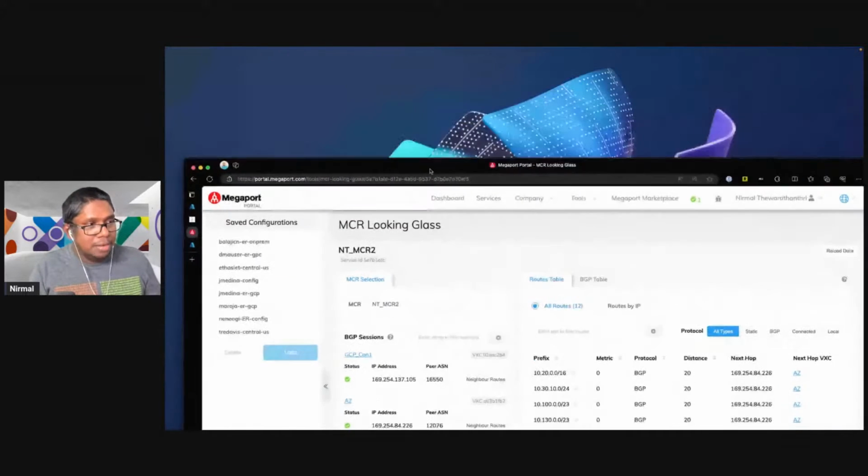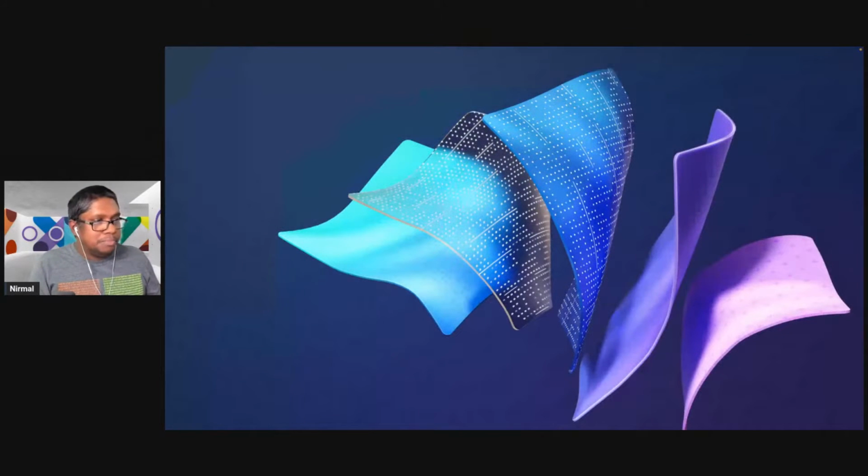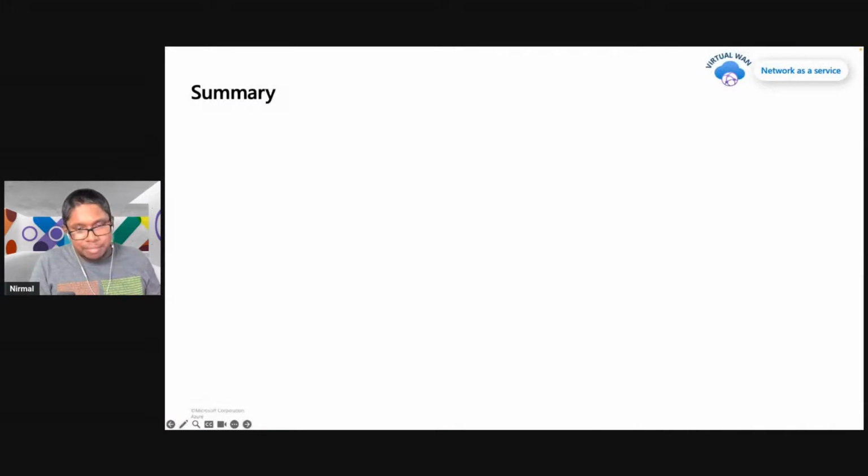So that's a very quick demonstration of how route maps works, and route maps is still in preview, so it's not available as a general GA service. So that is a capability you can try out in preview. It's in public preview, so it doesn't need any whitelisting. You can go through our public documentation to have a look at how you can utilize route maps.